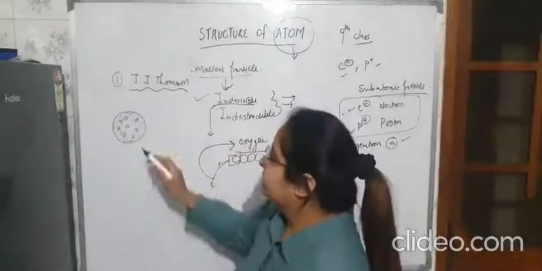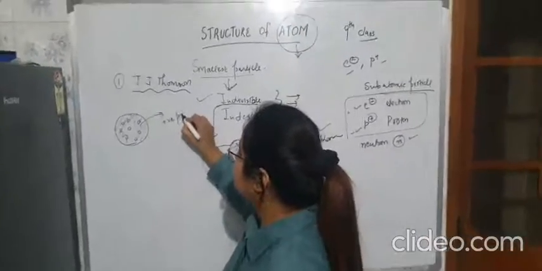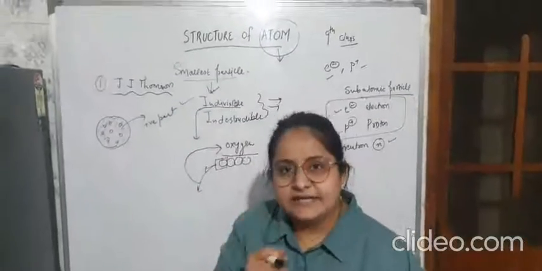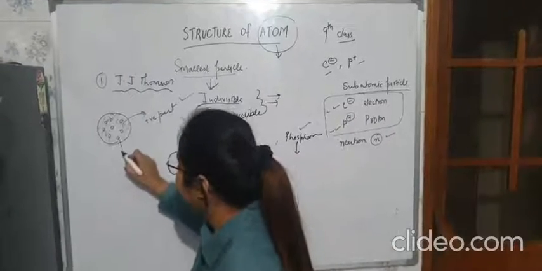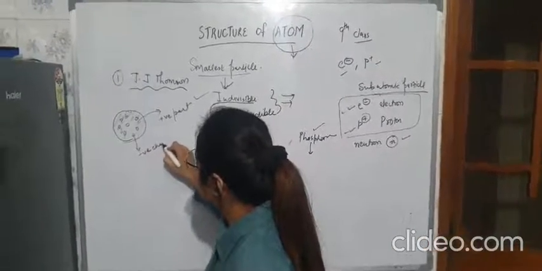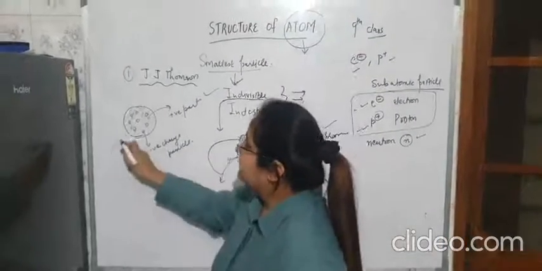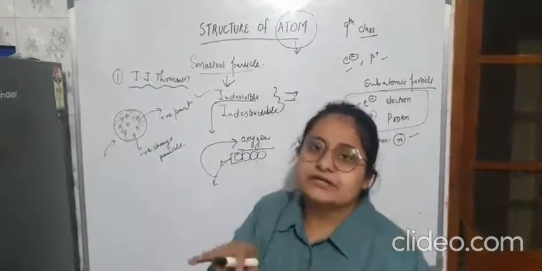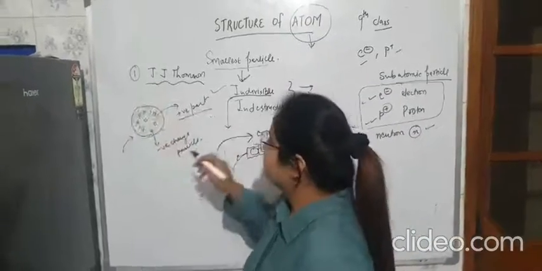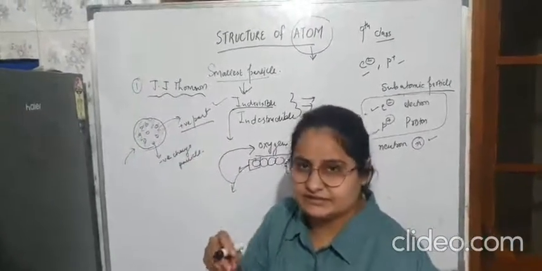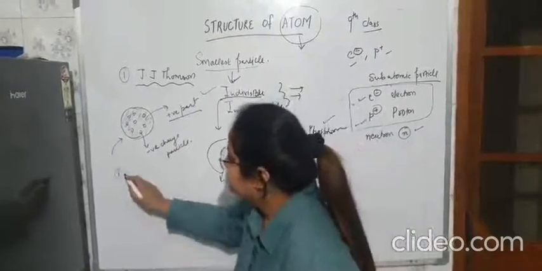So J.J. Thomson said that the red portion of the watermelon is the positive part, and the seeds which are embedded or studded inside the watermelon are the negative charge particles. Similarly you can compare it with the Christmas pudding also. The Christmas pudding is whole brown and over it there are cherries. That whole brown portion is the positive part, and the cherries present in it are the negative charge particles.